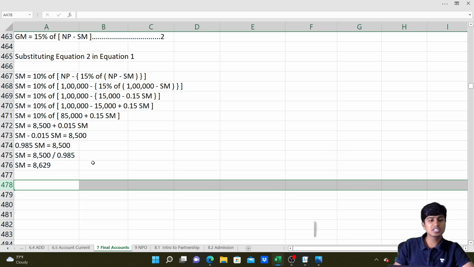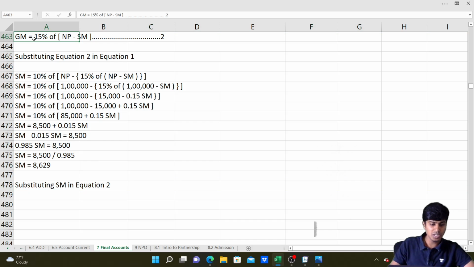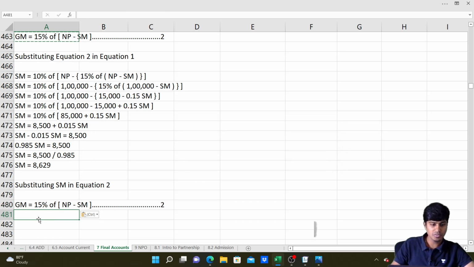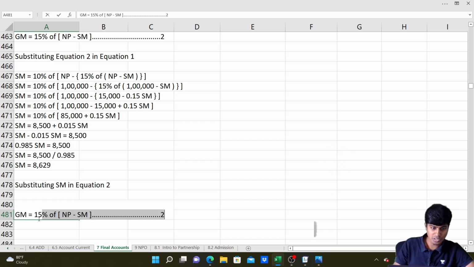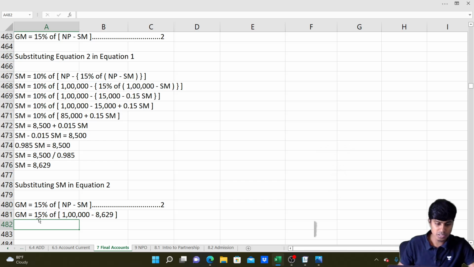Now, substituting sales manager's remuneration in equation 2. What is our equation 2? Equation 2 is here. This is our equation 2. I'll write general manager's remuneration is 15% of net profit, which is 1 lakh minus 8,629. This is how it is going to be.